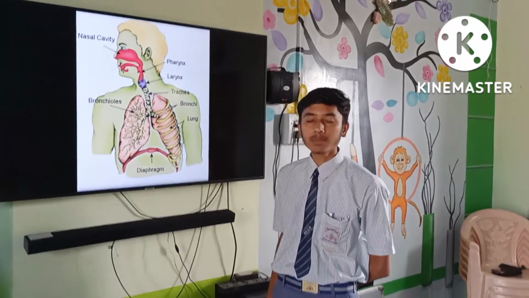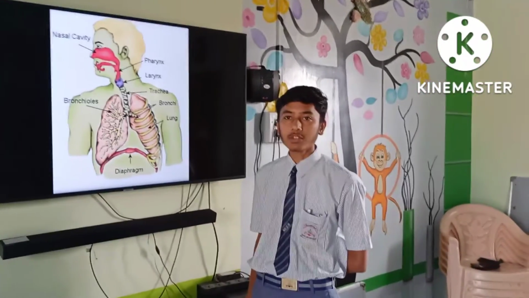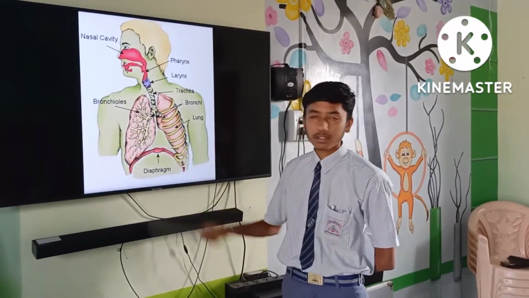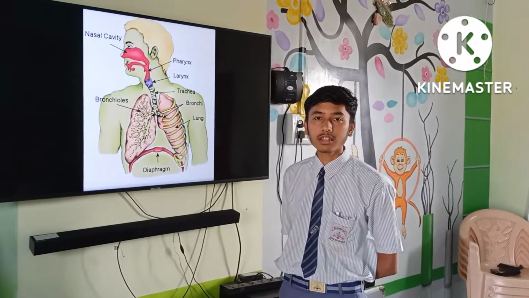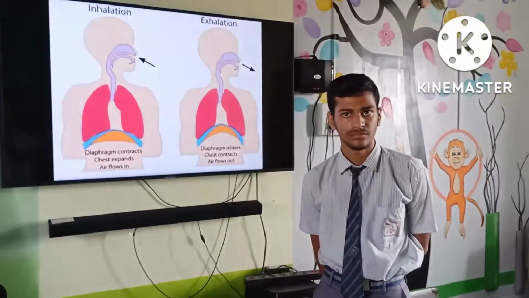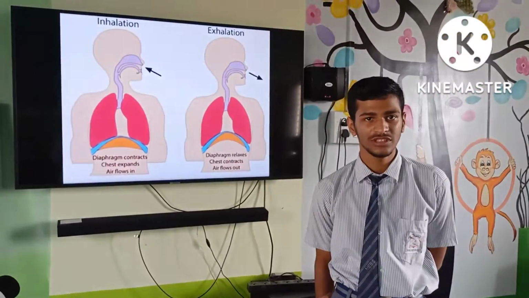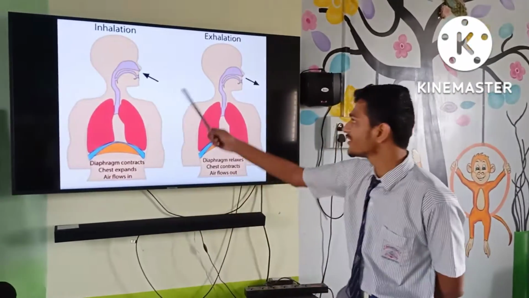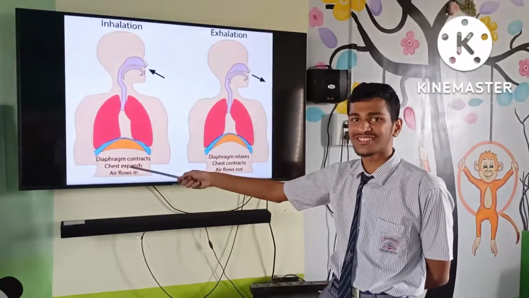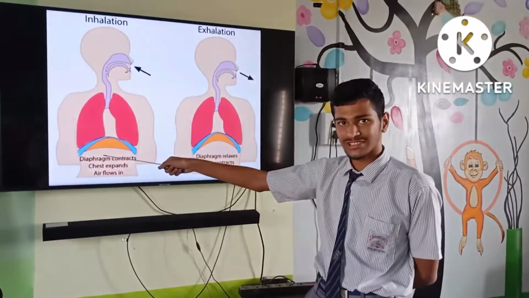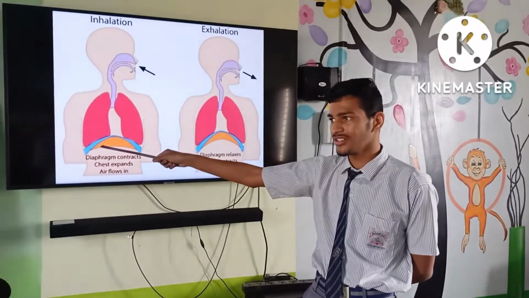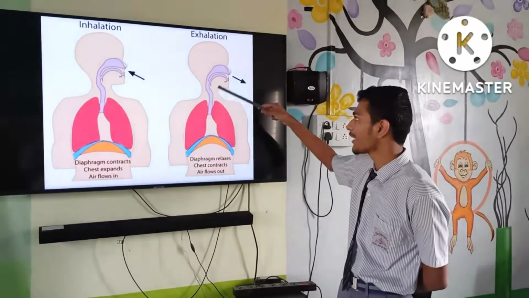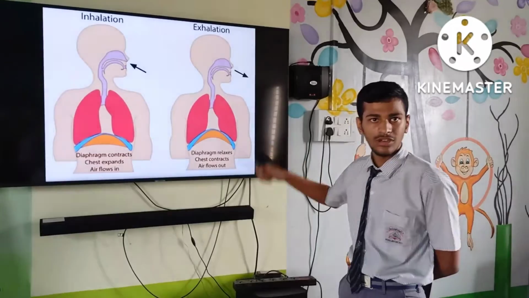Alveoli are surrounded by vessels of capillaries which bring oxygen into the blood. Alveoli in mature lungs are present in 300 million to 400 million. So now we have understood the respiration in human beings. In this mainly two processes take place, that is inhalation and exhalation. Inhalation is the process in which we take oxygen in and all the processes carry out, and exhalation is the process in which the air which is CO2 is taken out and comes into the nasal cavity and it is released out.